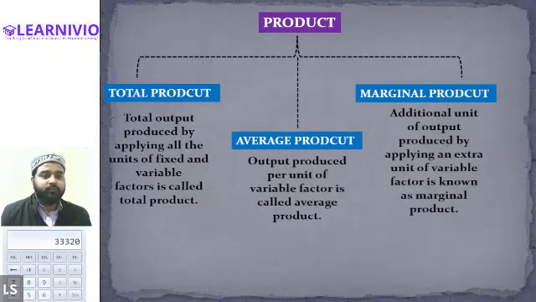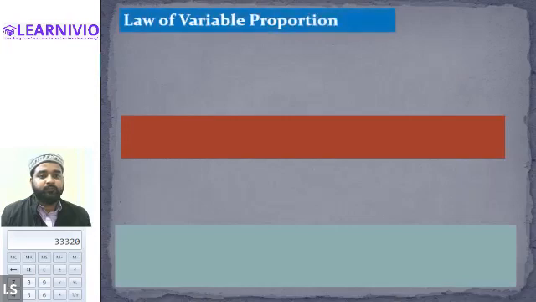After discussing all of these things, we started one very important concept of this chapter, the law of variable proportion. I have explained that the law of variable proportion is a law related to production that applies to a short run period. It is not a long run concept.